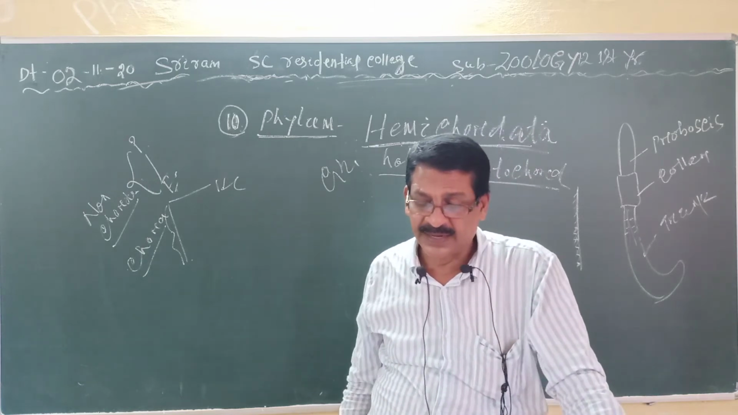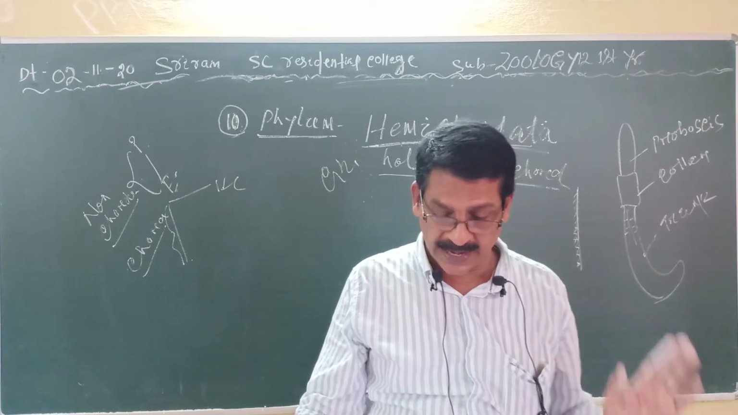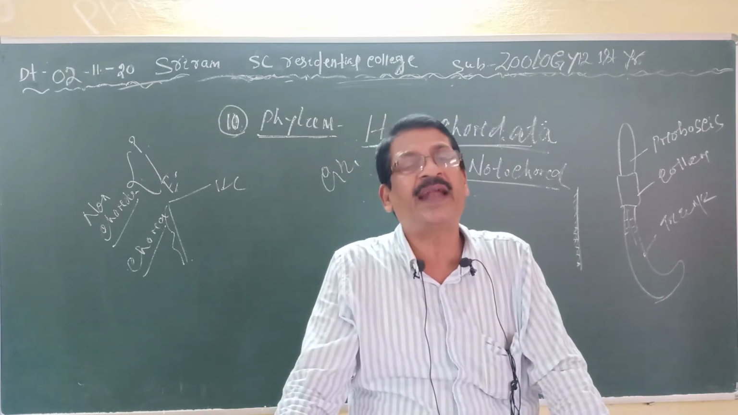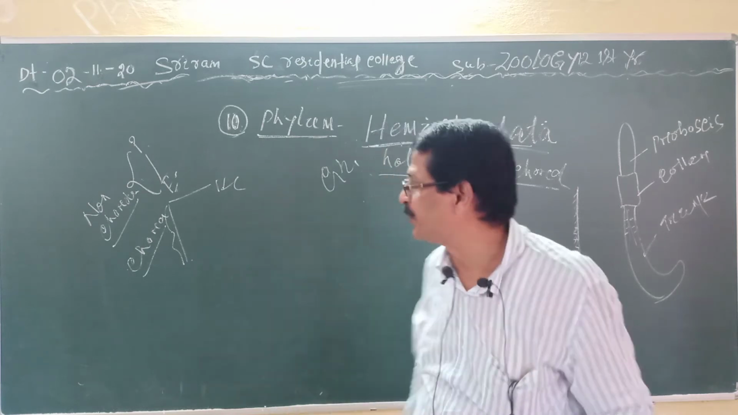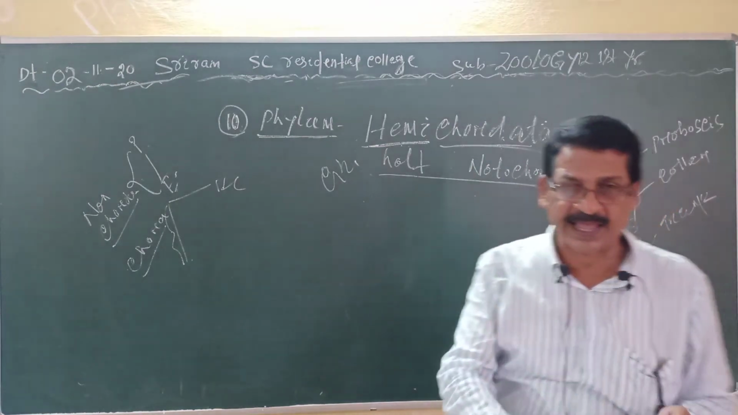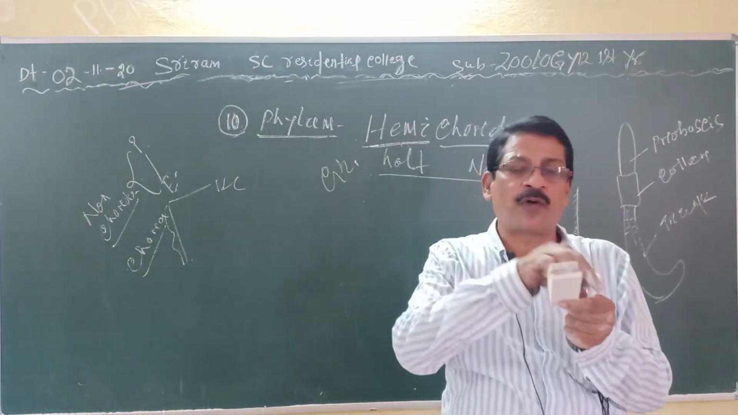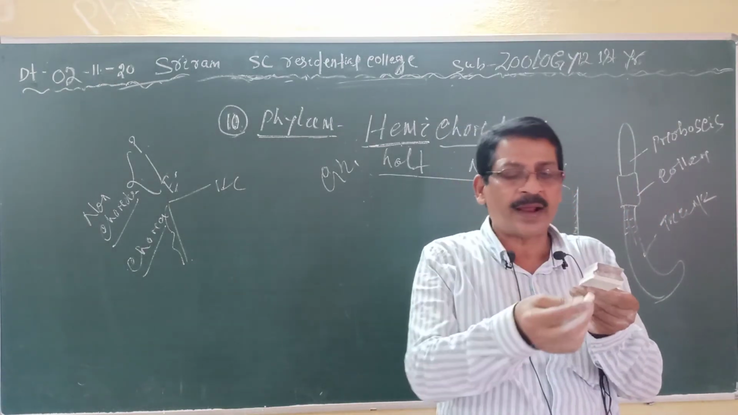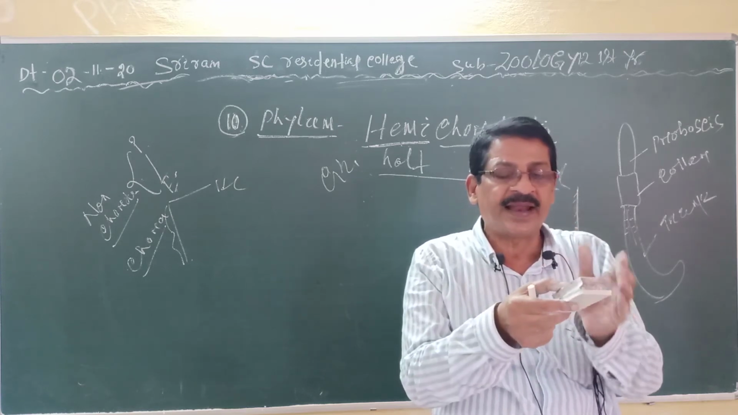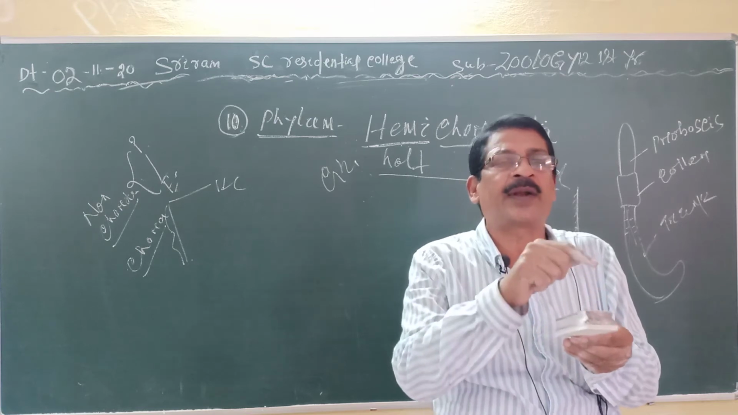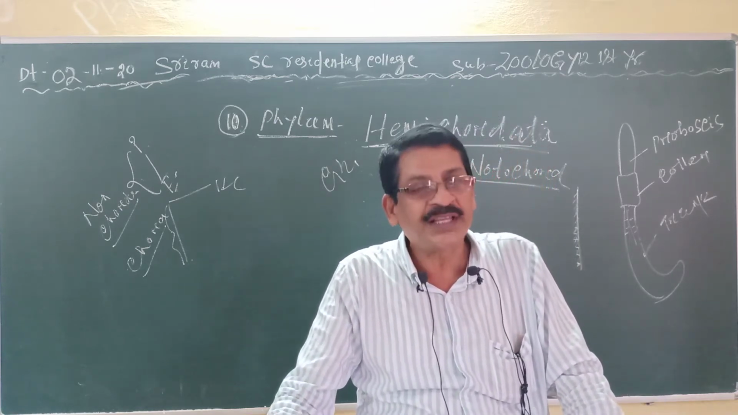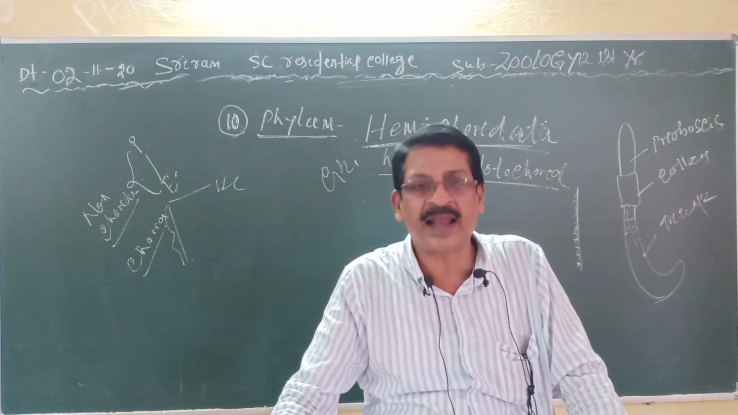Then the nervous system is a diffused net-like structure. Suppose this is the animal: here it is composed of one dorsal nerve cord and another ventral nerve cord, and there is a net-like structure which connects the dorsal and ventral. So the nervous system is a diffused one with the dorsal and ventral nerve cord.